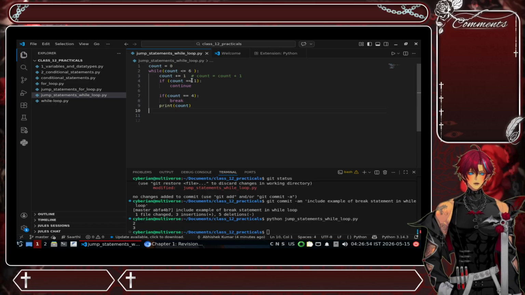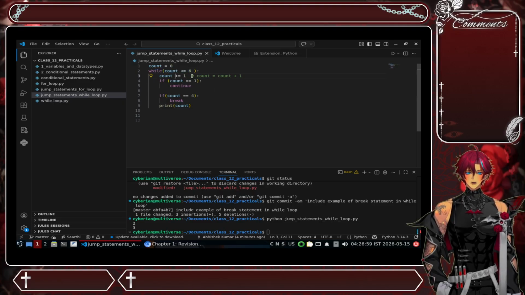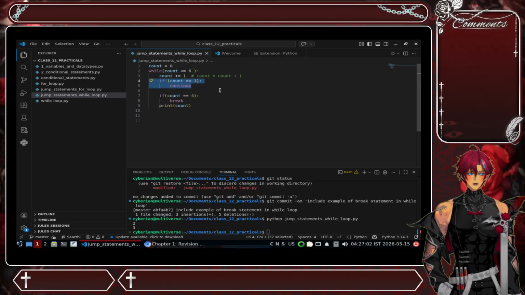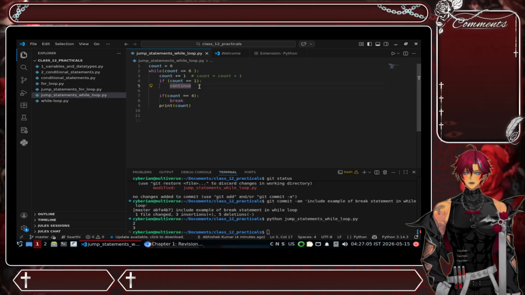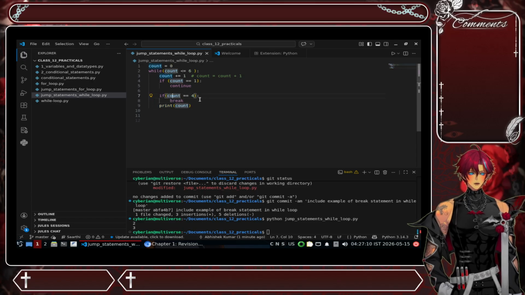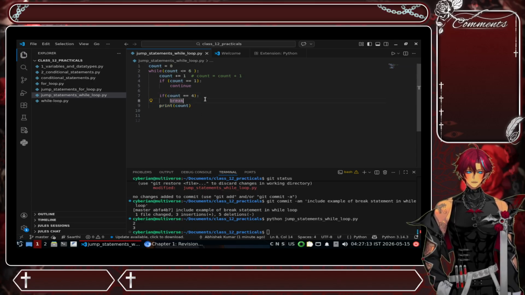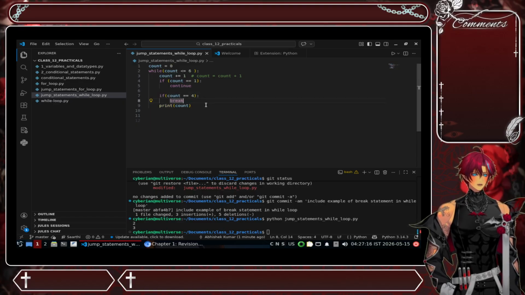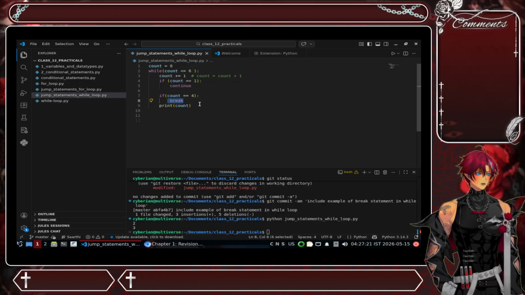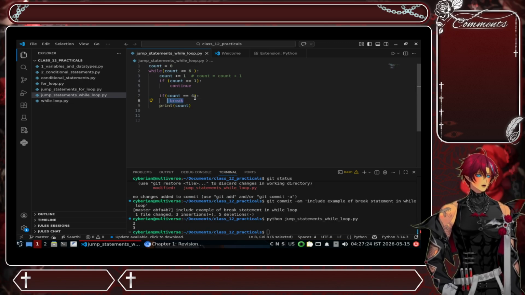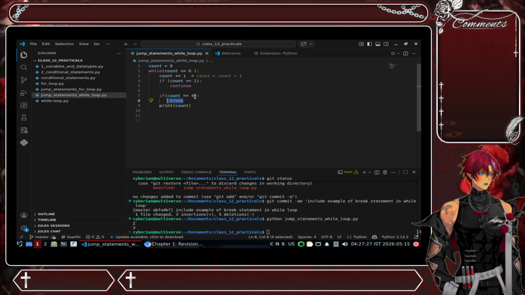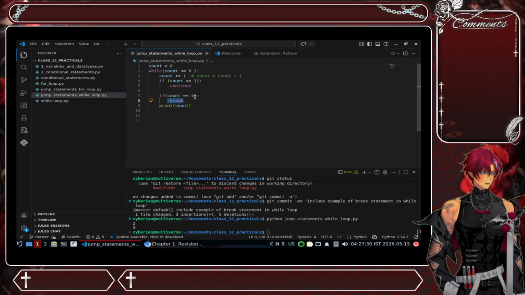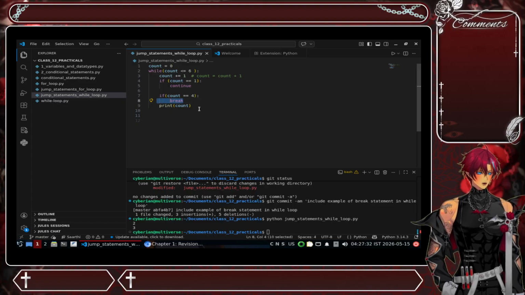So the count increases to 4, and the condition, checking whether the count is equal to 4, is now true. So the break statement will execute, and at the fourth iteration it will break and will not print.